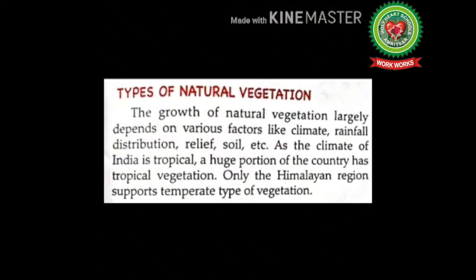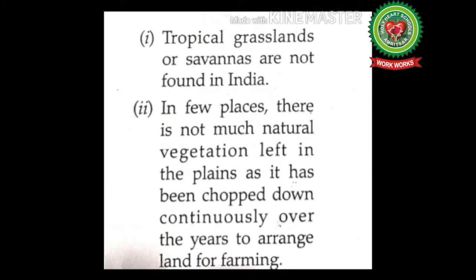Types of natural vegetation. The growth of natural vegetation largely depends on various factors like climate, rainfall, distribution, relief, soil, etc. As the climate of India is tropical, a huge portion of the country has tropical vegetation. Only the Himalayan region supports temperate type of vegetation. Tropical grasslands or savannas are not found in India. In a few places, there is not much natural vegetation left in the plains as it has been chopped down continuously over the years to arrange land for farming.